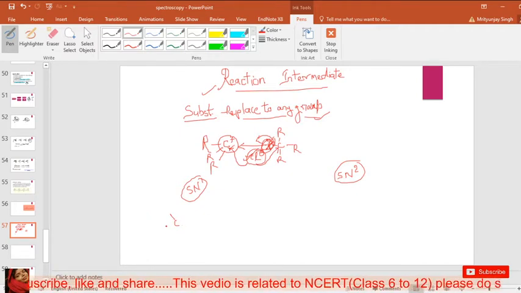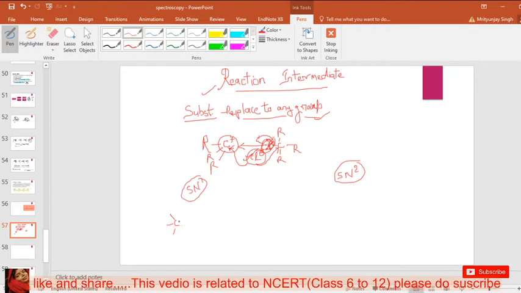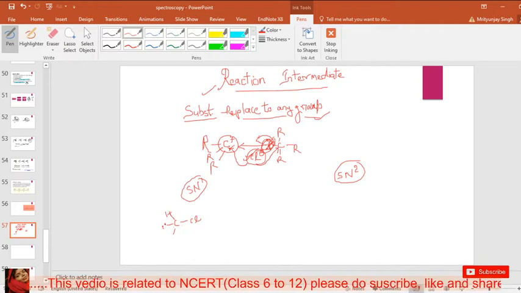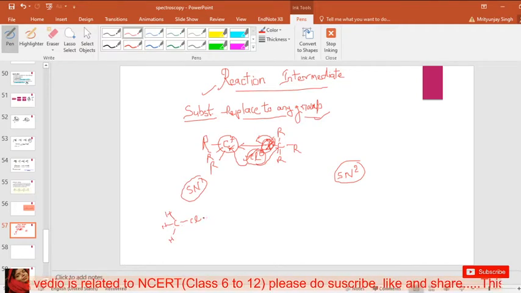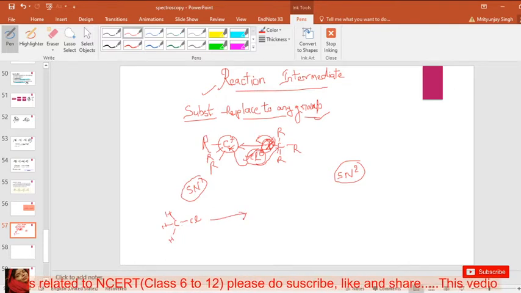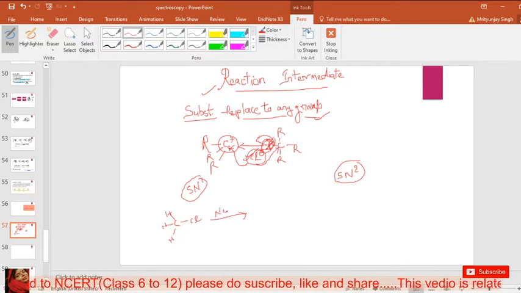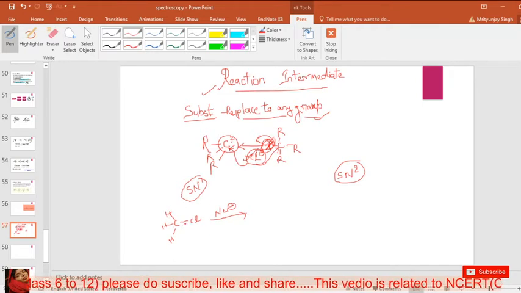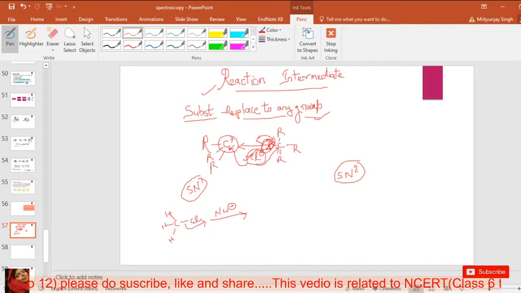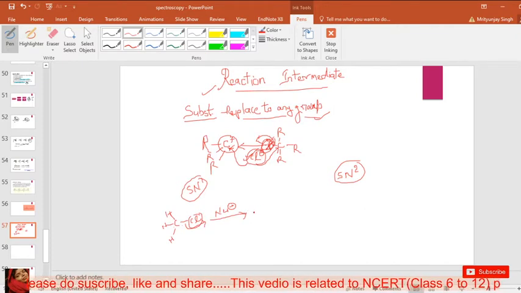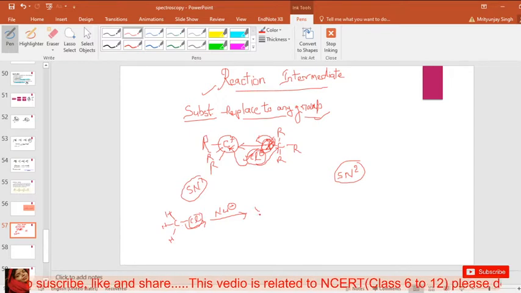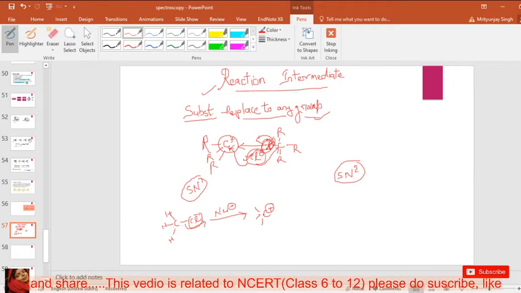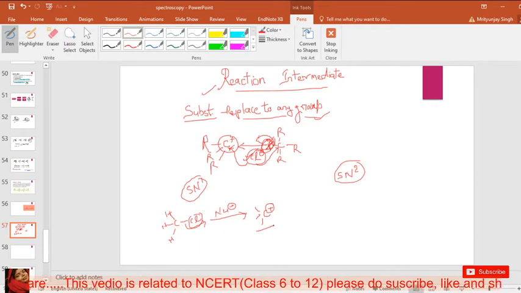here is a carbon attached to four groups, and here is a chlorine, and suppose here is a hydrogen. The carbon reacts with a nucleophile, any type of nucleophile with a high electron density. Firstly the group leaves, and because of that the carbon converts into an electrophile, a carbocation with a positive charge, and it plays the role of an intermediate.